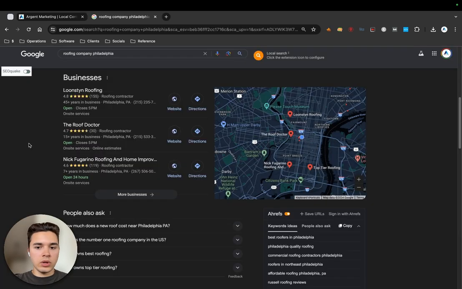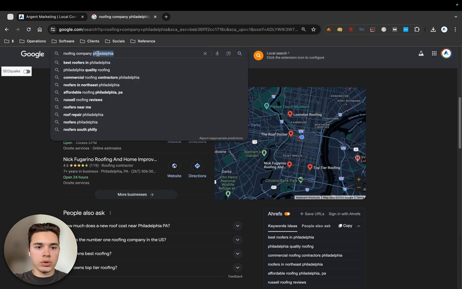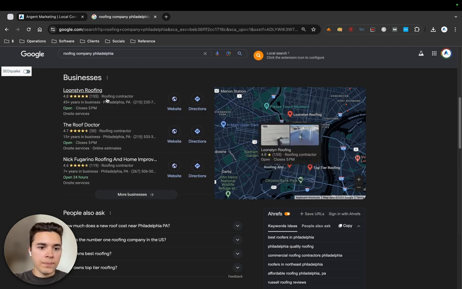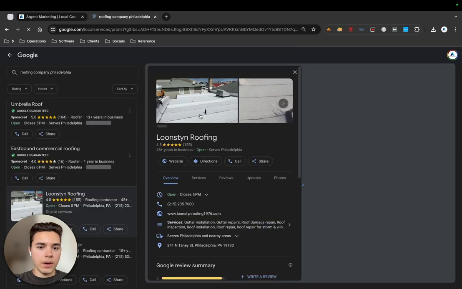Okay, so let's get into it. For this example, I'm going to be pretending we're doing research for a roofing company in Philadelphia. That's where I have my location set. And what you want to start out with is seeing who the best ranking competitors are. So go to your industry, think of the main keyword for your industry, search on Google, and make sure you include the location. And here we're always going to get a 3-pack, and let's look at the top performing company.